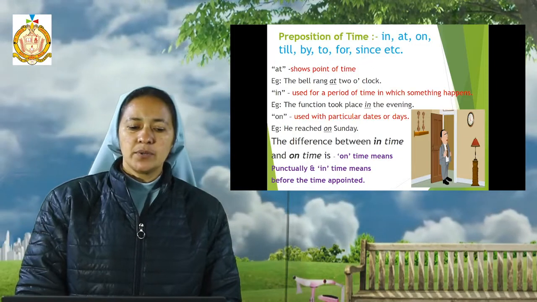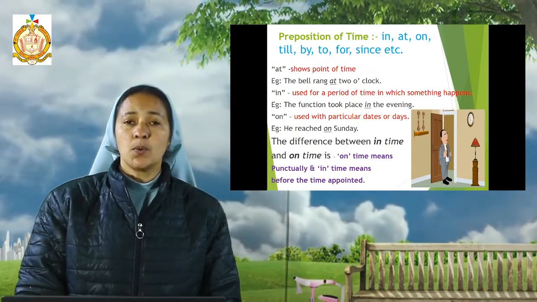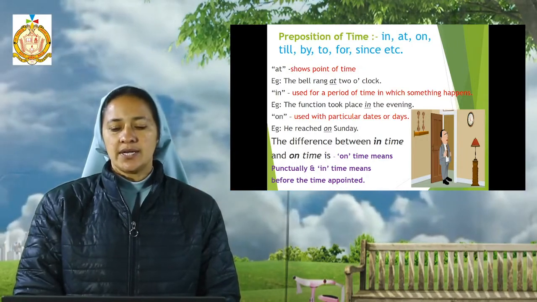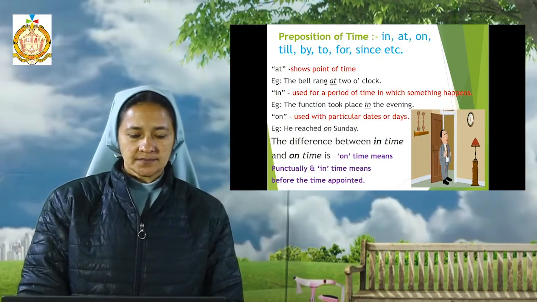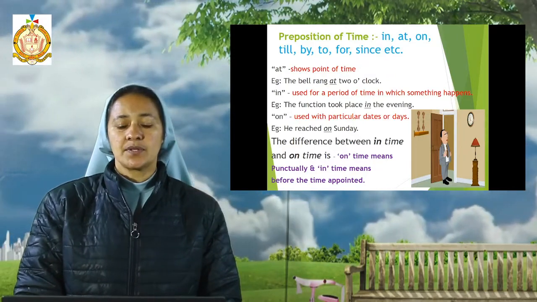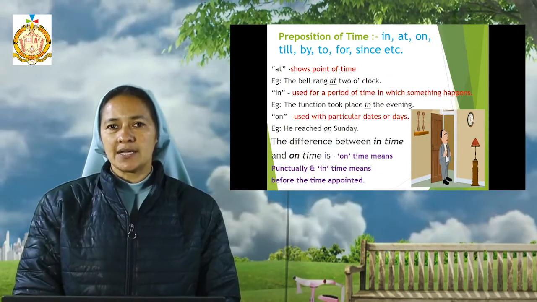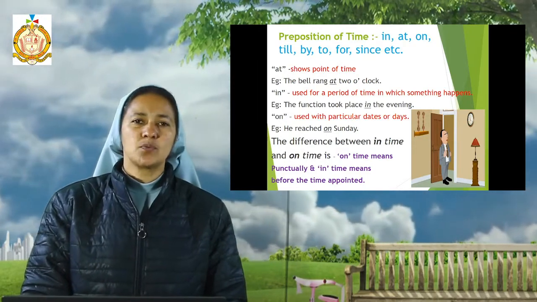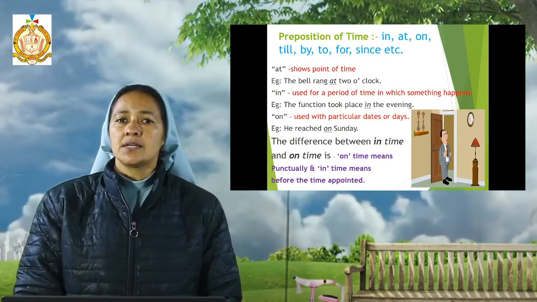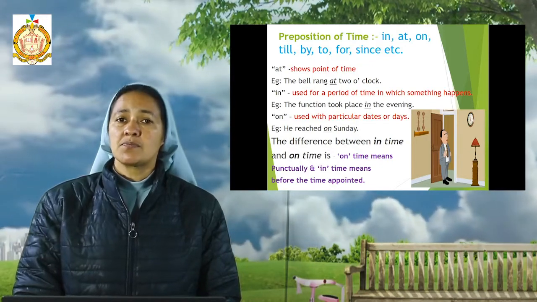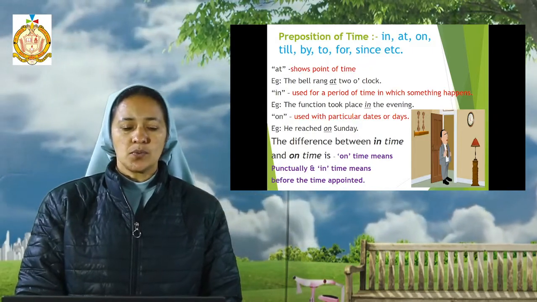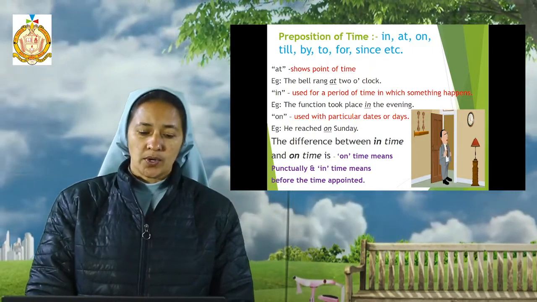And another preposition of time is on. It is used with particular dates or a day. Here the example: he reached on Sunday. So to show the particular day we have used the preposition word on. And with dates, like Christmas falls on 25th December. To show the date also we use the preposition word on.